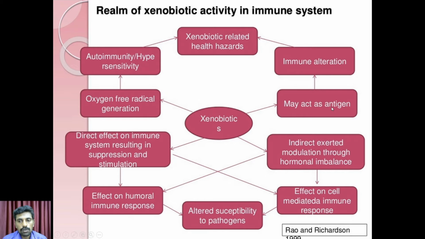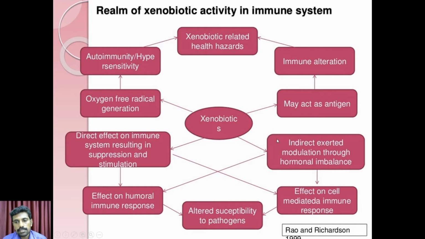They also act as an antigen, and so they proceed with autoimmunity or hypersensitivity reactions, and also generate oxygen free radicals in the body.